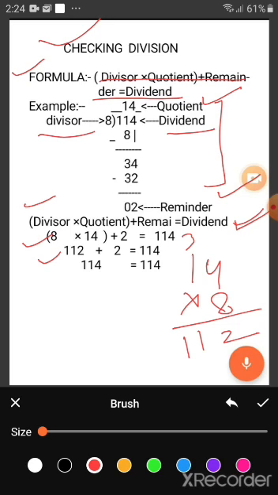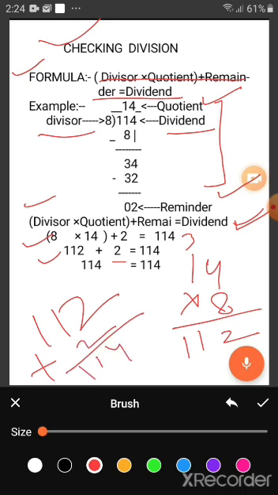112 plus remainder. In the remainder place, what is written? I write here 2. So 112 plus 2. What do we get? We get 114. Now you see here, what is the dividend? The dividend is 114.